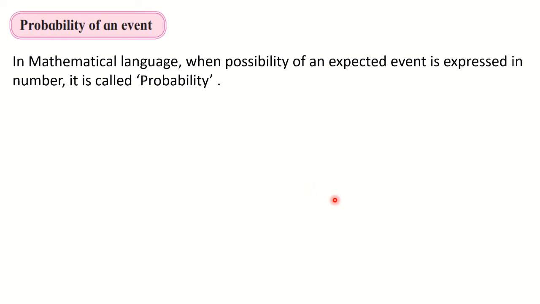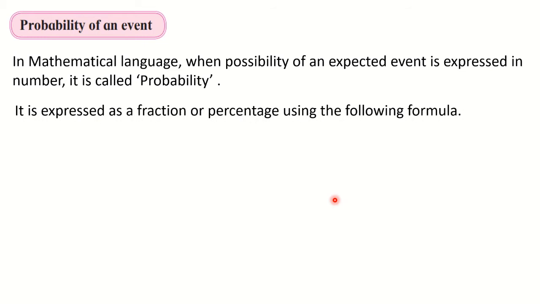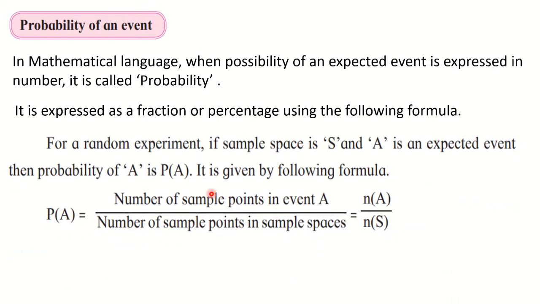Now we are going to see the formula to find the probability. This probability is always expressed in the form of a fraction, or in the form of a percentage, by using the formula. So here we are going to take any random experiment. For that random experiment we can write down the sample space. Then if A is the event given to us, or A is the expected event, then the probability of that event is denoted by P of A.